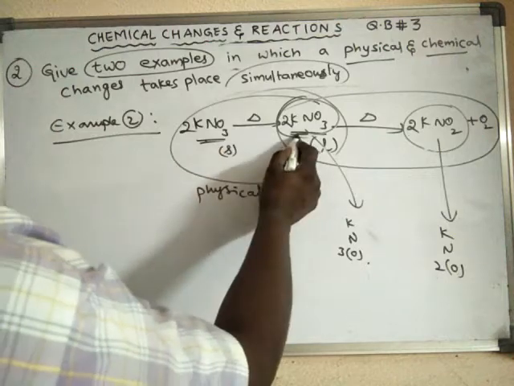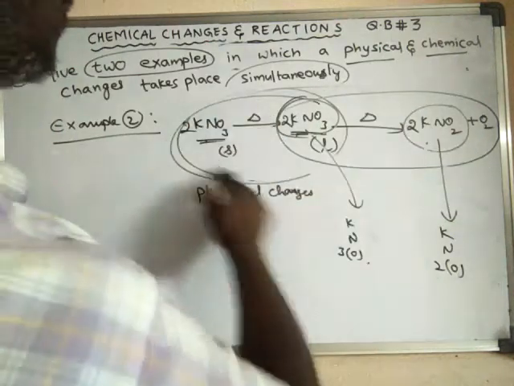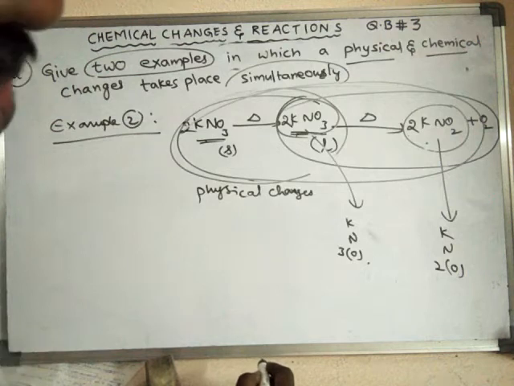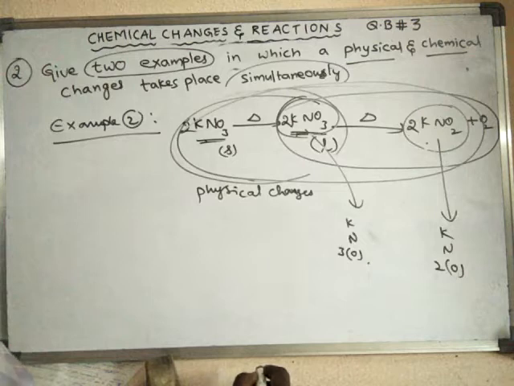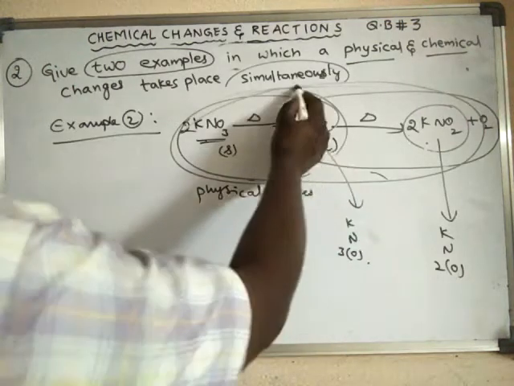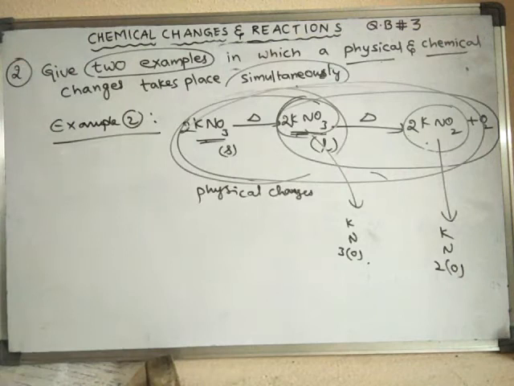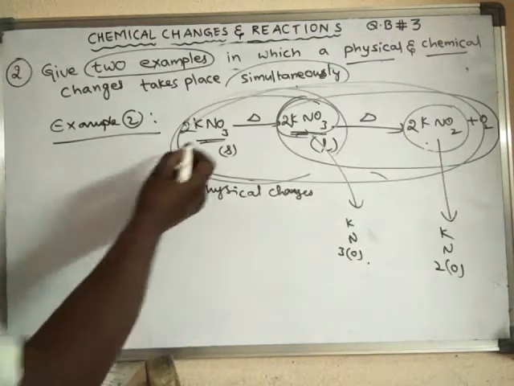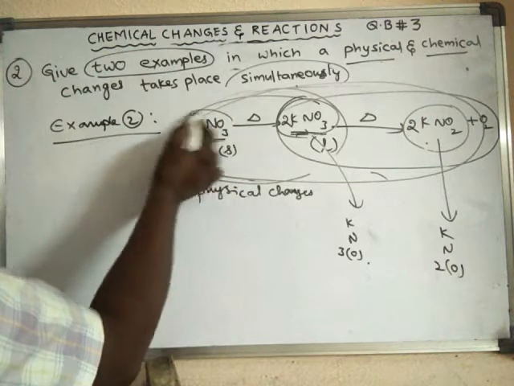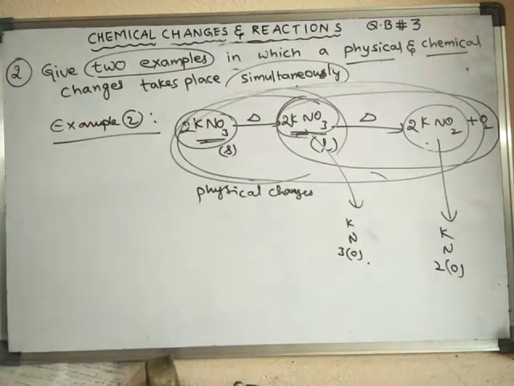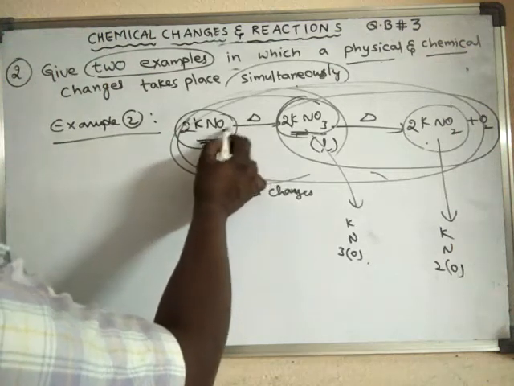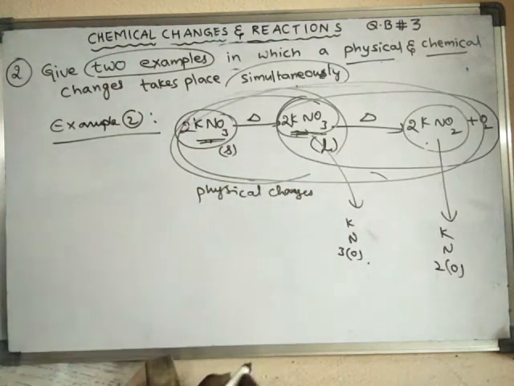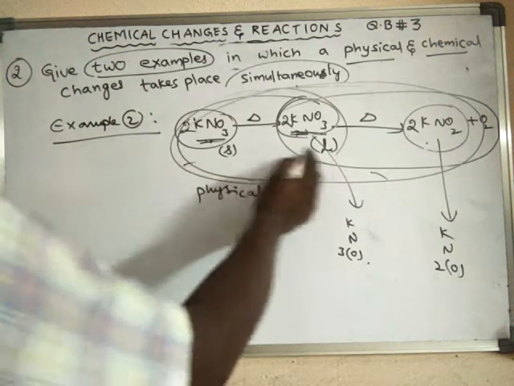So here both physical change and chemical change are taking place in this reaction. In the same reaction, if both physical and chemical changes take place, then such changes are said to be simultaneous physical and chemical changes. The potassium nitrate is in crystalline form. The crystals of potassium nitrate, upon heating, will melt to form liquid or molten potassium nitrate. This is a physical change.